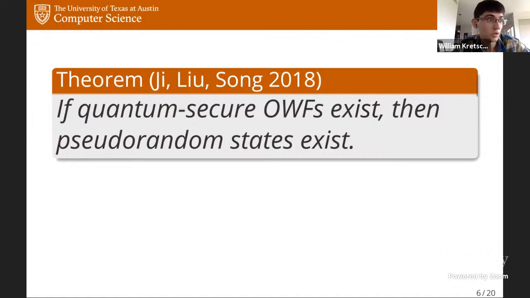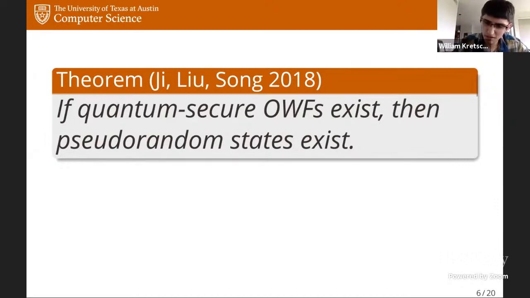One-way functions, we usually think of these as a minicrypt primitive. These are in line with pseudorandom functions, pseudorandom generators, and the assumptions we need to construct one-way functions are generally much weaker than the assumptions we need to construct, say, public key cryptography or indistinguishability obfuscation. So I think for most people, this is sufficient evidence to be convinced that pseudorandom states exist.